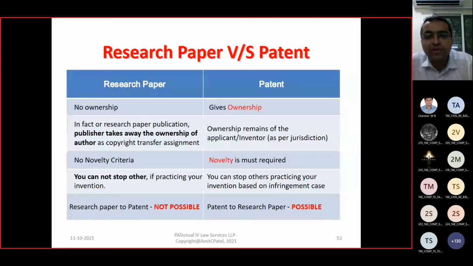Whereas for patent, novelty is a must. You cannot stop others who are practicing based on your research paper, whereas if you have a patent, you can take official legal action, right? First filing a research paper and then filing a patent is not possible, whereas first filing a patent and then going for a research paper is always possible.